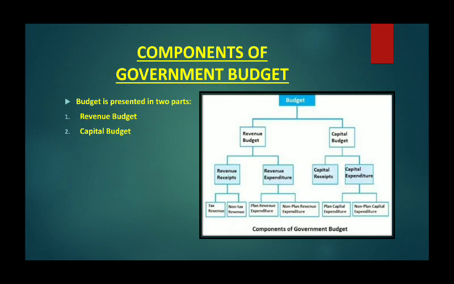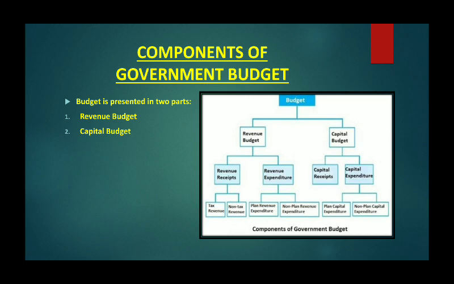Next is components of government budget. The constitution of the country demands that the budget must distinguish expenditure on revenue account from expenditure on capital account. Now, revenue account and capital account are the two types of account in the balance of payments of a nation. Similarly, the budget is also presented in two parts. First is the revenue budget, second is the capital budget.